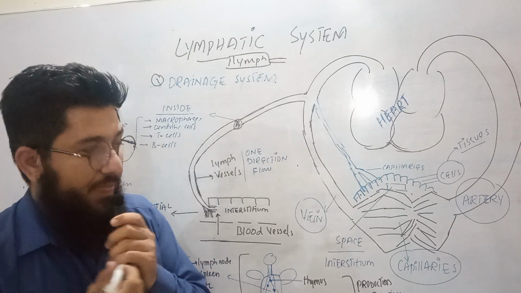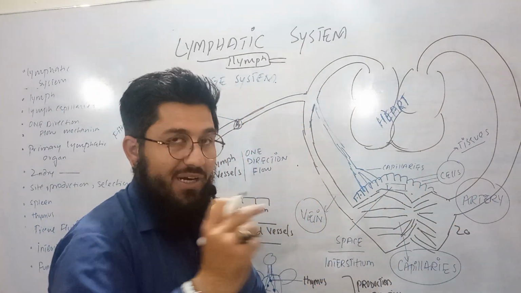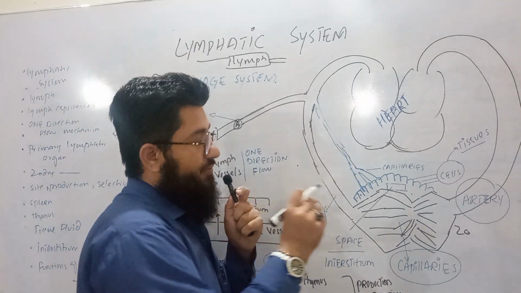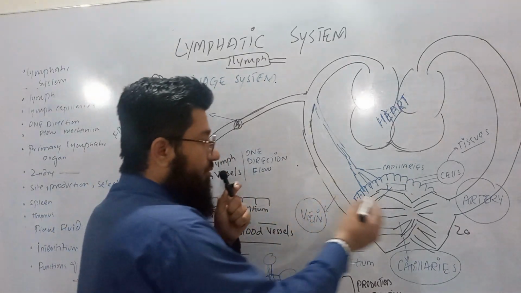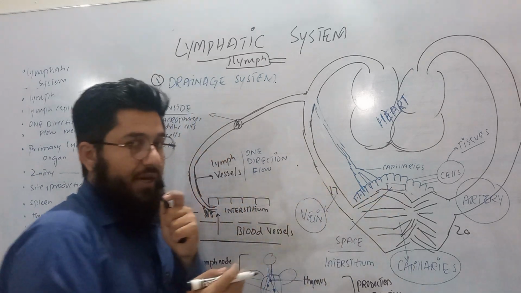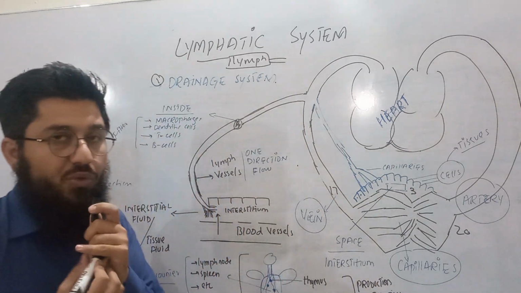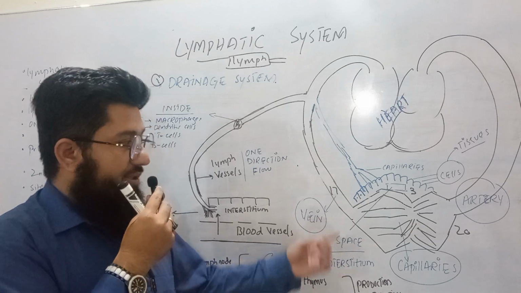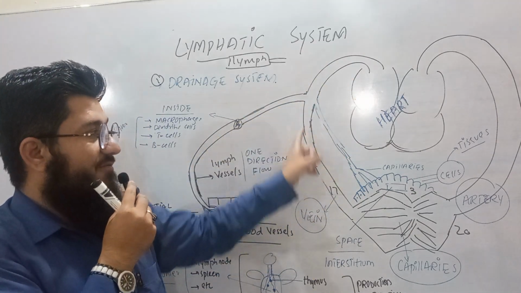Now this fluid is 20 liter. For moving out, we use the word ooze out. So this 20 liter fluid oozes out from the capillaries into the interstitium or tissue fluid, out of which 17 liter moves back and gets into the vein, and the remaining is 3 liter. This 3 liter fluid is in the interstitium. So this 17 liter is moving back towards the heart via vein.